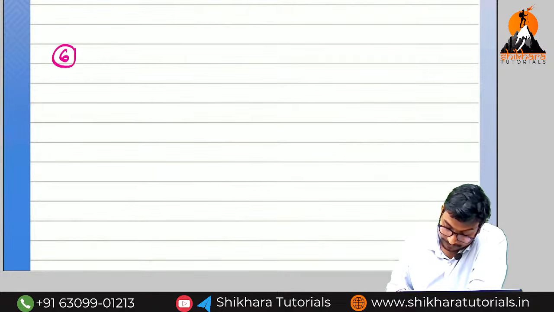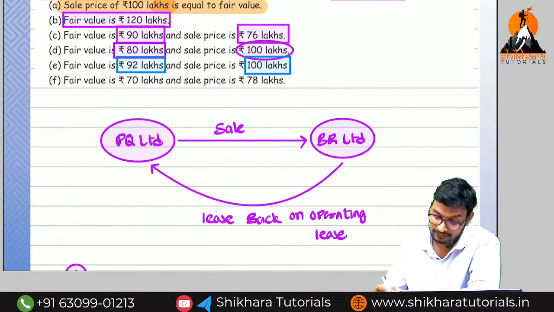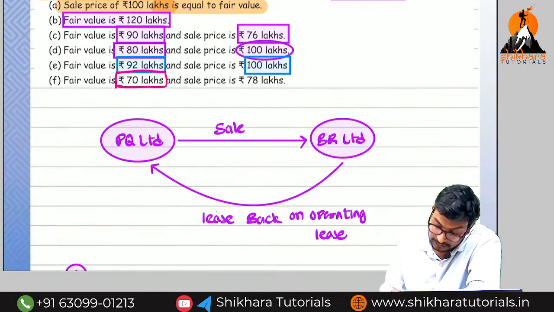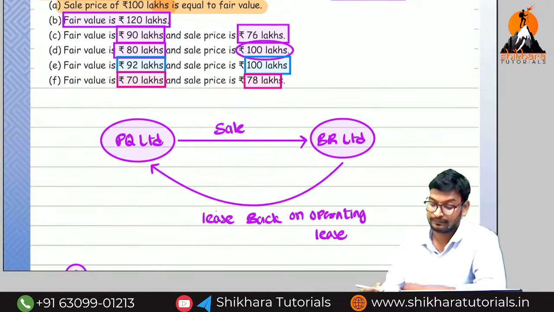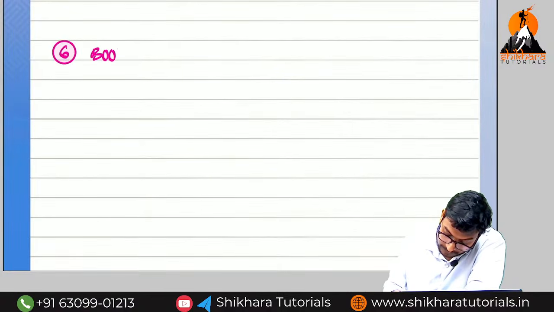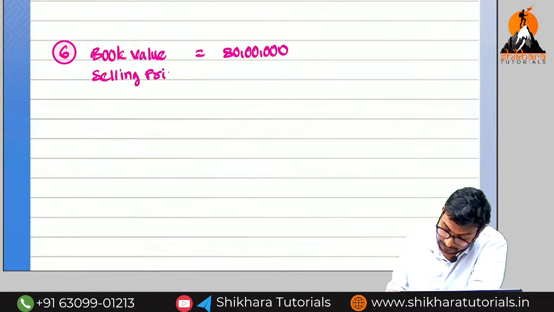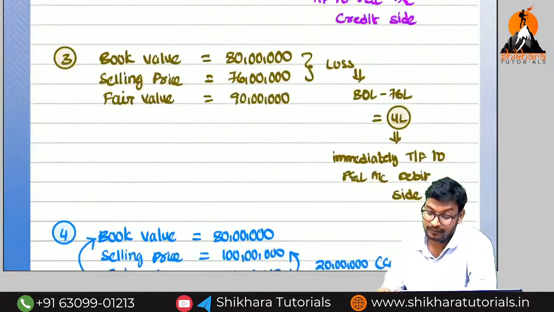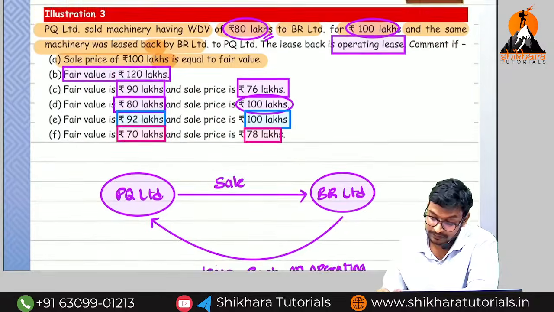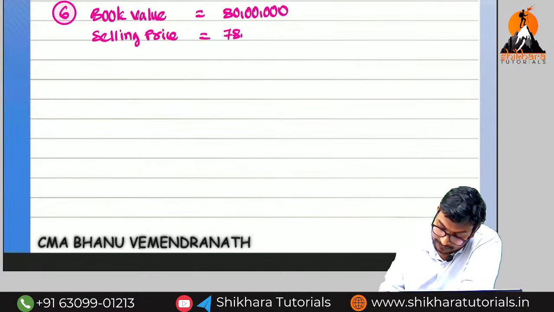Sixth one. What is the sixth point? You need to understand very carefully because somewhat difference will be there. Fair value 70, selling price 78. Book value is equal to 80. When coming to the selling price is equal to how much, Amma? Can you say the selling price? 78.